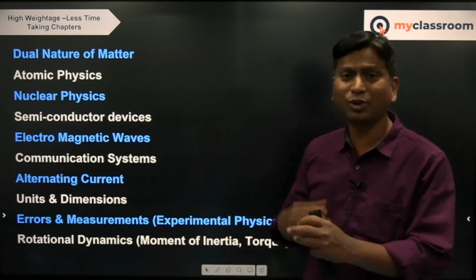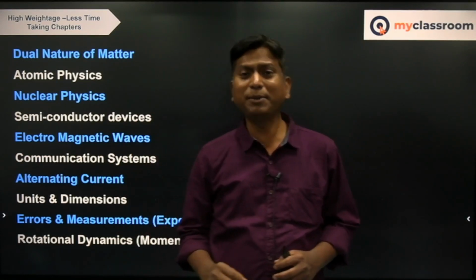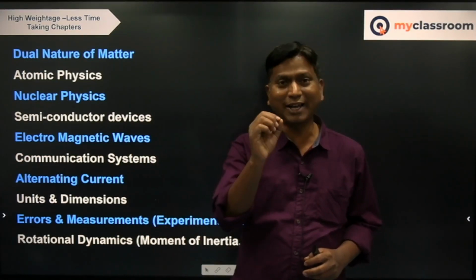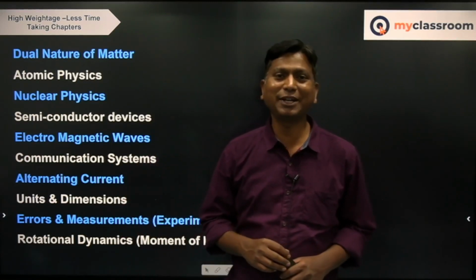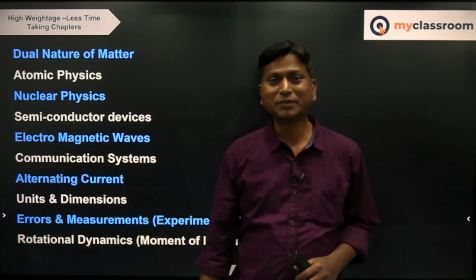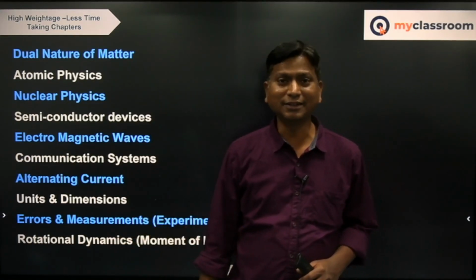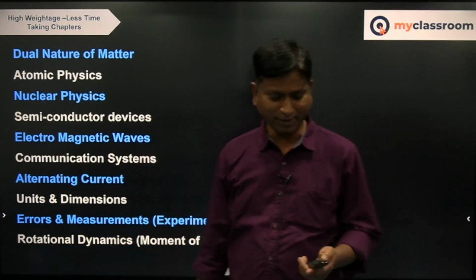Or if not, the next step would be torque: tau bar is equal to R bar cross P bar. Okay, that angular momentum L bar is equal to R bar cross P bar. Based on that, you'll also get a lot of questions as far as rotational dynamics is concerned. That is the angular momentum of a particle about some point, R bar cross P bar, right?